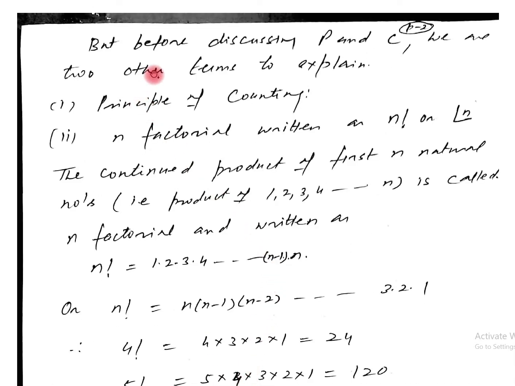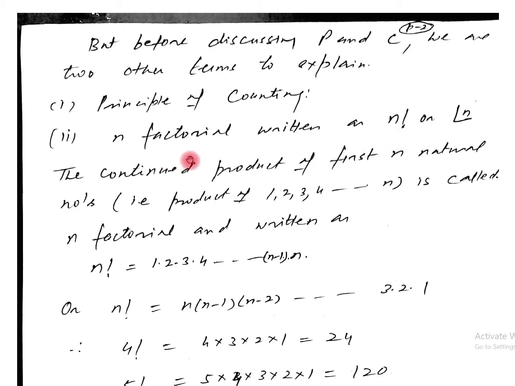Now, before discussing permutation and combination, we have 2 other terms to explain. Number 1 is the principle of counting. Number 2 is n factorial. It is written like this, and it is read as n factorial. It can be written as n factorial with a sign, but generally we use this sign for the factorial.